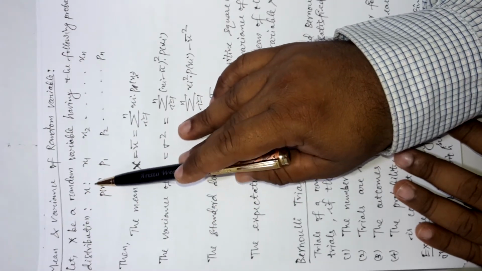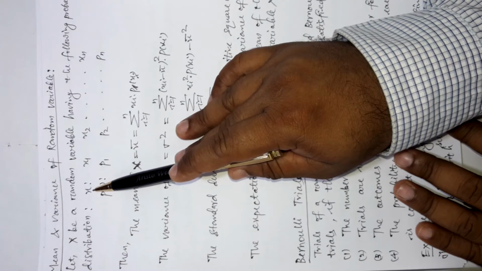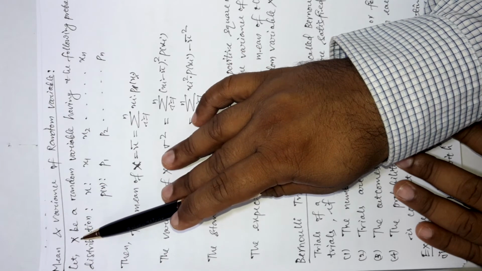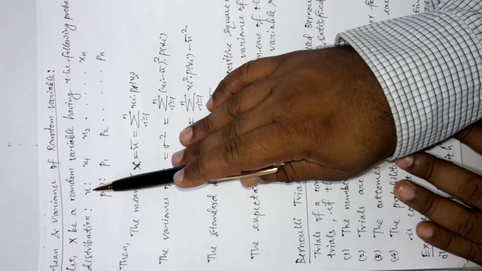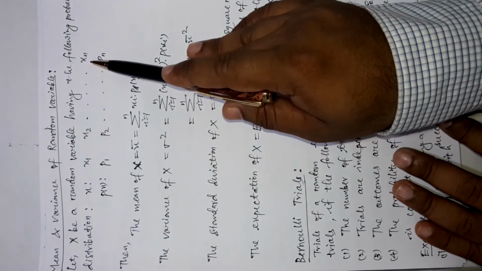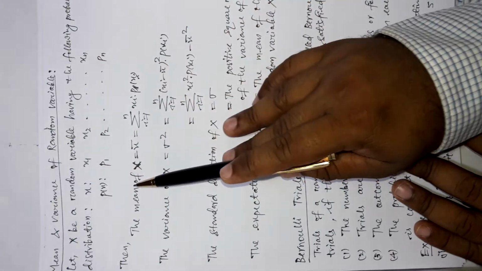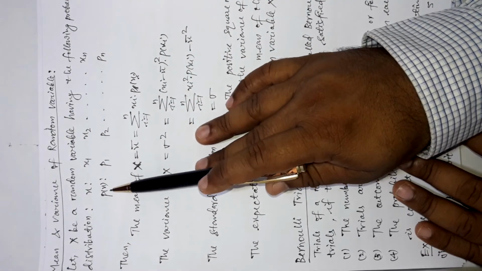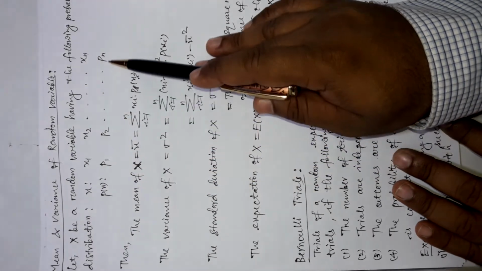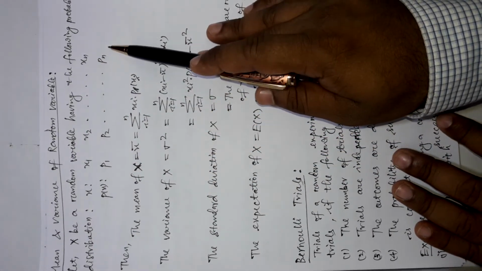Okay, the small x are different values of the random variable capital X. So what are the values of x here? They are x1, x2 up to xn. Their respective probabilities are p1, p2 up to pn correspondingly.